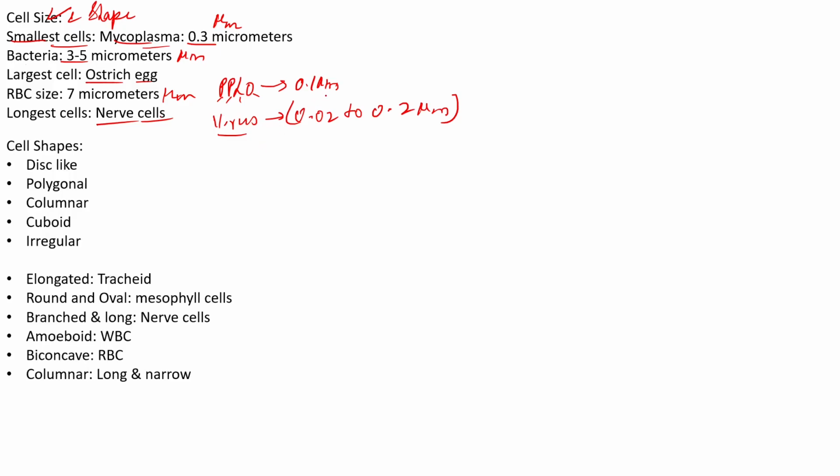So now let us look into the shapes. The general shapes that you see are disc-like, polygonal, columnar, cuboidal, and sometimes there may be no specific shape, which we call irregular.